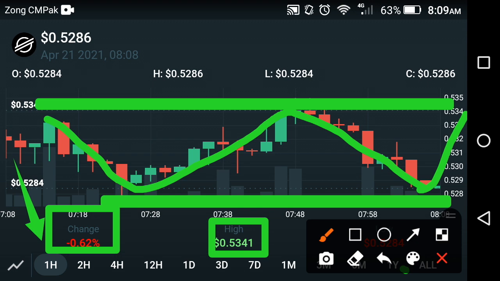So don't worry, it is not falling down, it has not broken the support level. If it breaks, I can't say what kind of change will occur in XLM if it breaks the support line, friends. Absolutely a very bad change will occur in XLM when it breaks the support level. Hopefully it does not break the support level, and it moves freely upward, friends. Now let's see more details.